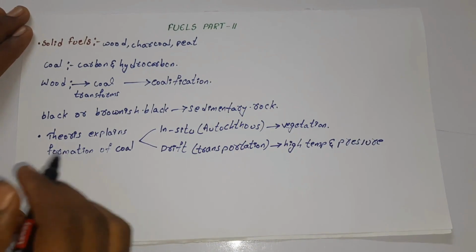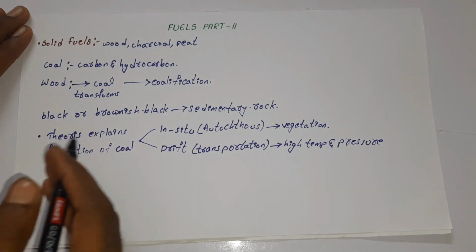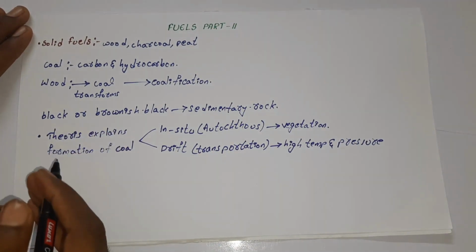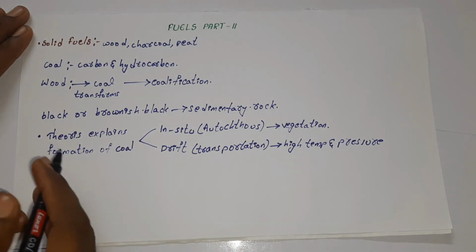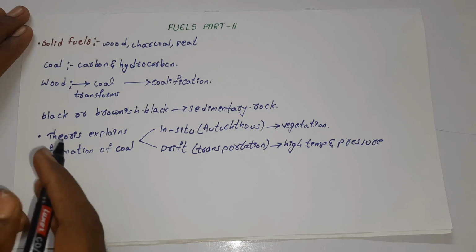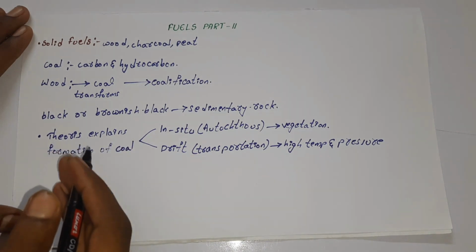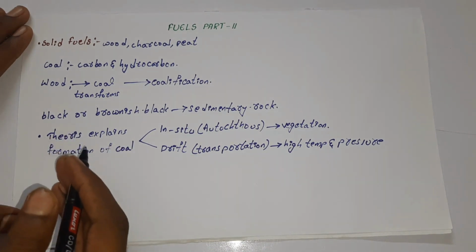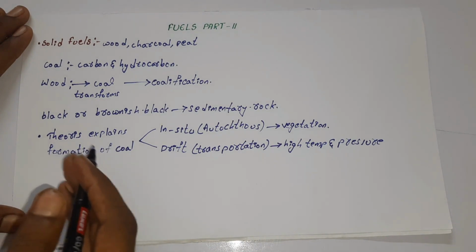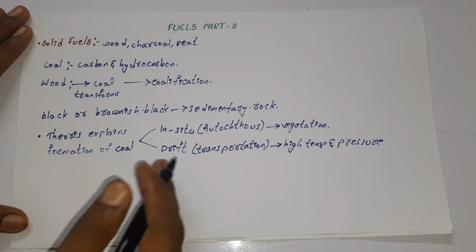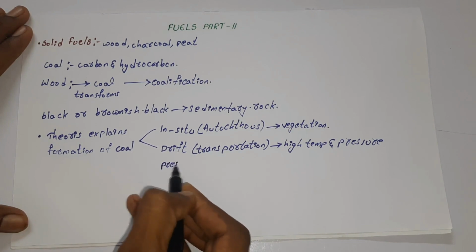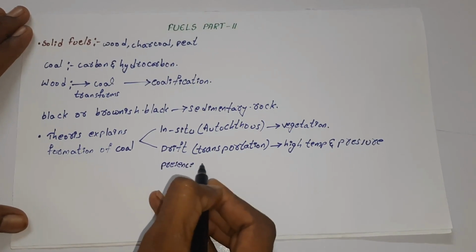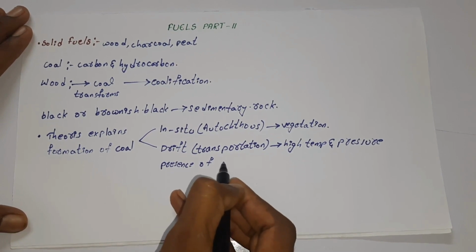By this high temperature and pressure, the transported trees get converted into coal, and get deposited in the absence of O2 and in the presence of anaerobic bacteria.